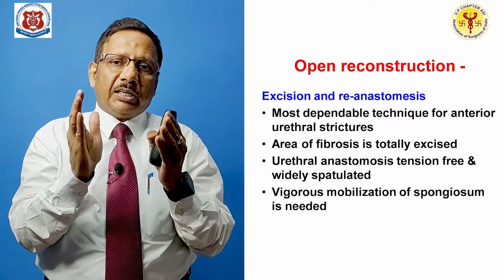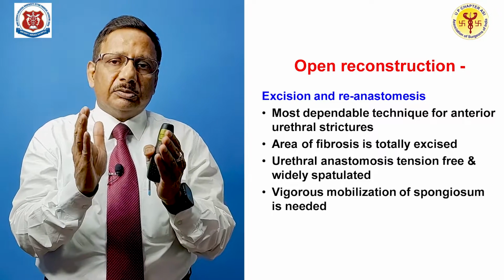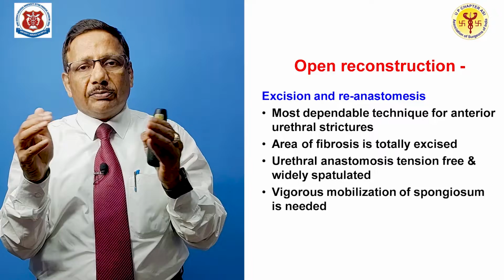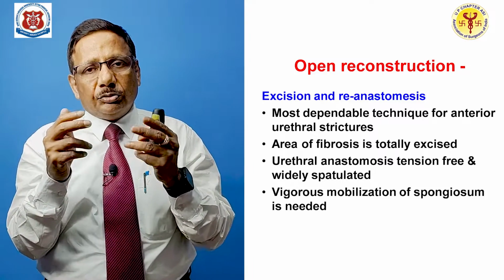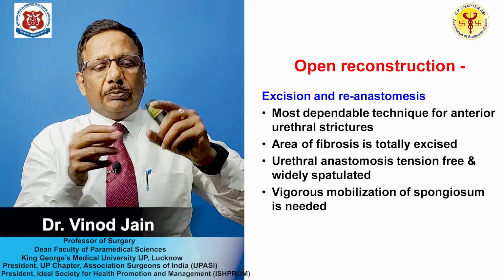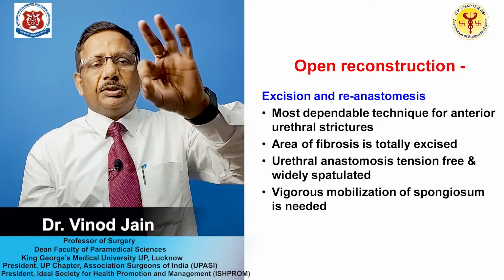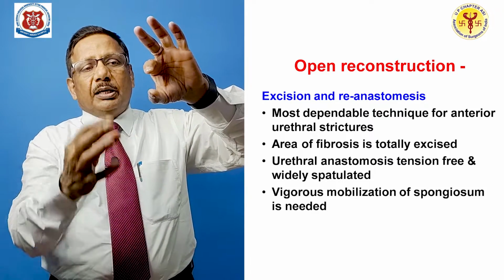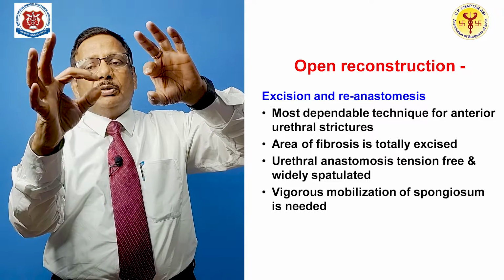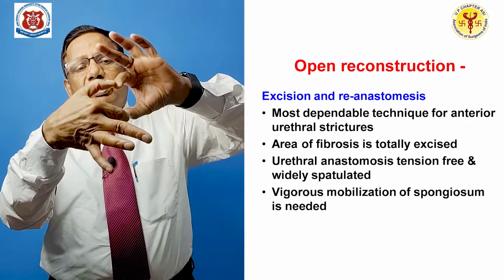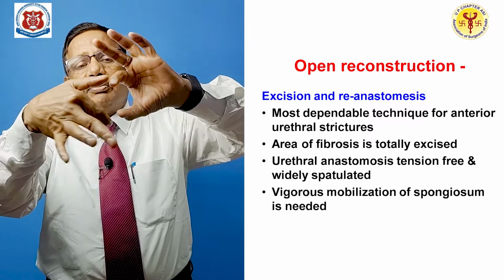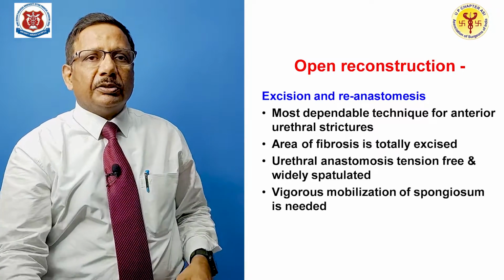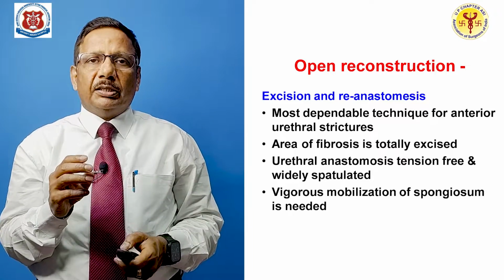That means you need to excise the strictured portion and then mobilize the urethra so that you can make a tension free anastomosis, and you have to spatulate. Means suppose this is a tube, and you have cut the tube from here, and then you have the other tube you have cut from here, and then you have rotated it in reverse and anastomosed. So, that is what is meant by spatulation. So, that spatulation has to be done.